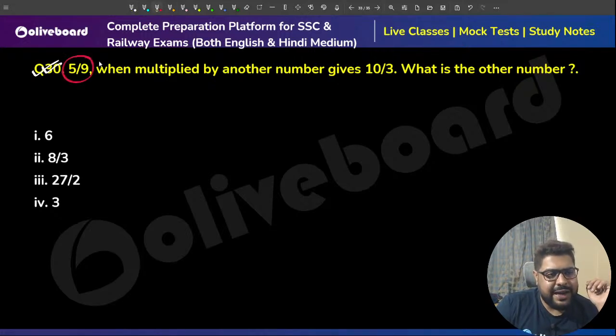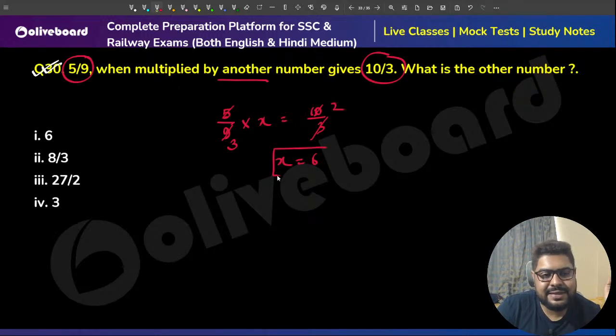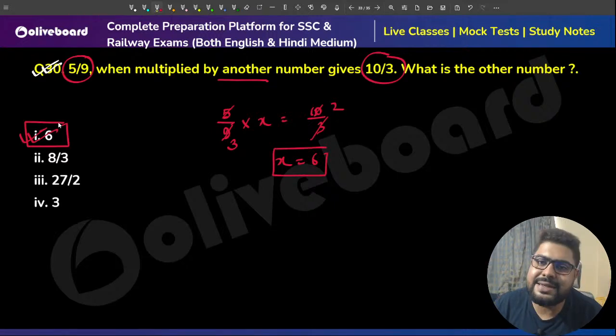Sir, 5 by 9 when multiplied by another number gives this. If you don't want to understand like that, say the number is x, 10 by 3, sir. Or you can directly say 10 by 3 divided by 5 by 9. That's the better method. So this is 3, this is 2, sir. So x is 6. Other numbers are 6. Option number 1 done, sir.